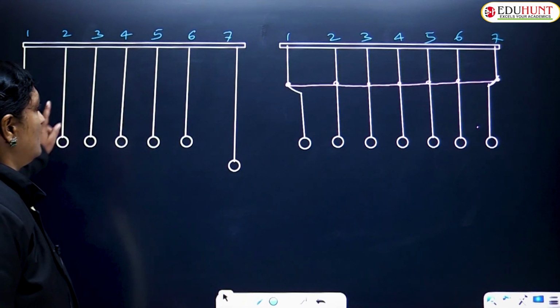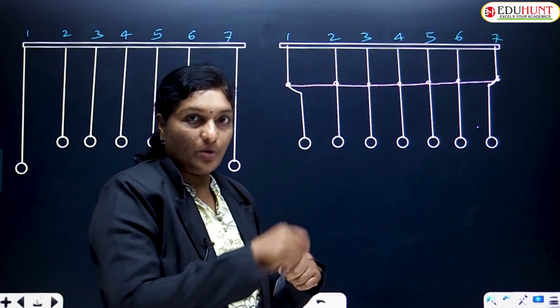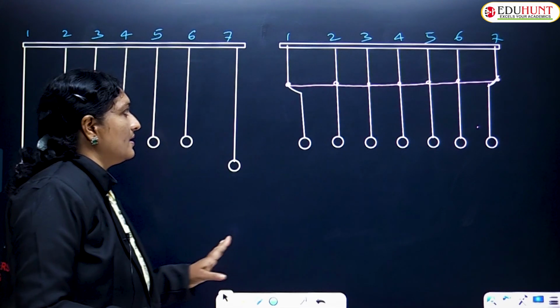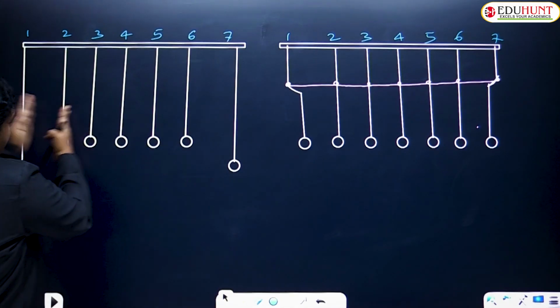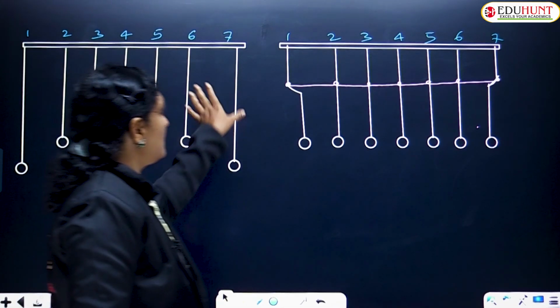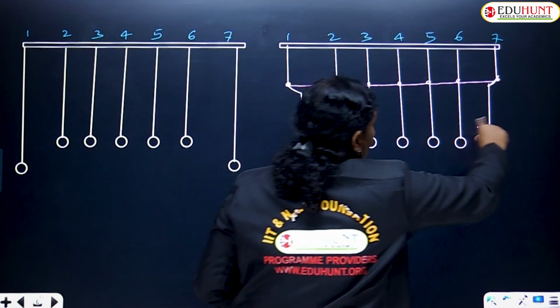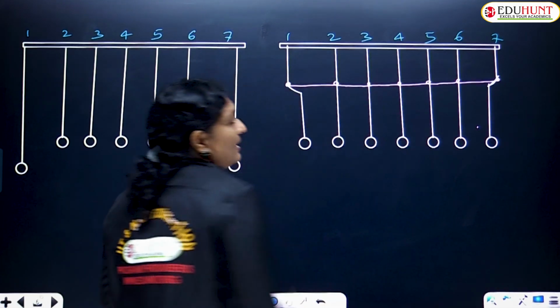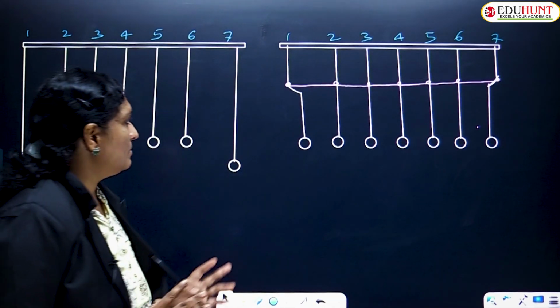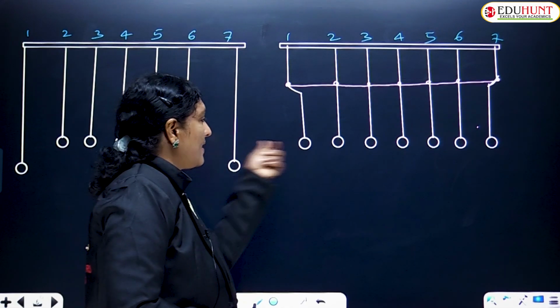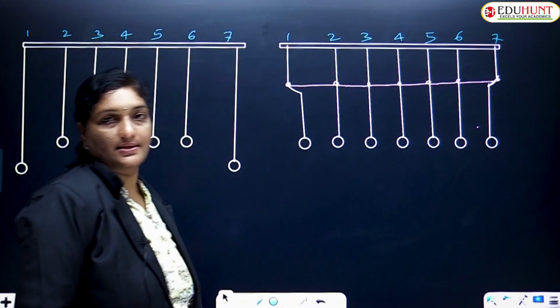The same structure, after tying with one more string such that knots are kept for all the strings, then the distance between the 1 and 2 is decreased, and even the distance between the 6 and 7 is decreased, such that all the pendulums are maintained at equal distances. So when this is clear, next let us try to disturb the first bob.